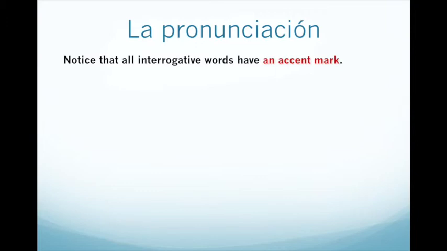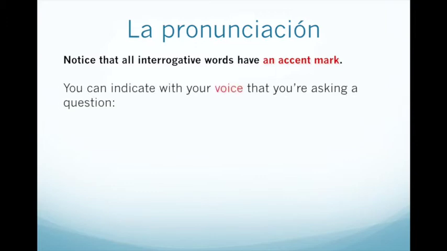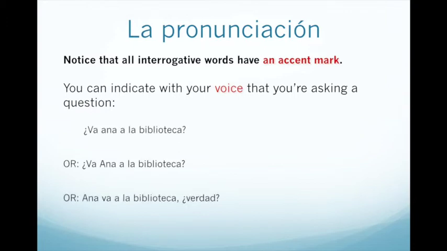All interrogative words have an accent mark. You need to indicate with your voice if you're asking a question. For example, if you say, ¿Va Ana a la biblioteca? and at the end of the word biblioteca, you raise your inflection of your voice, people can tell that you are asking a question rather than just saying that Ana is going to the library.